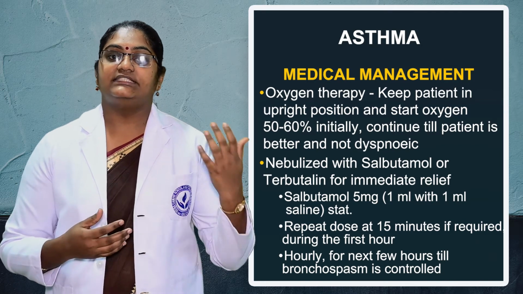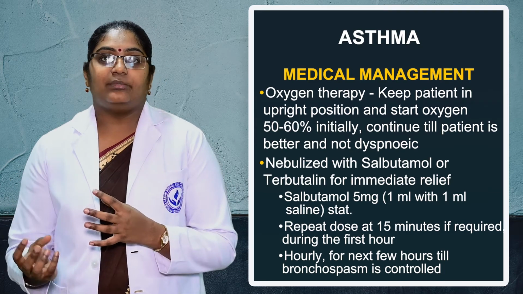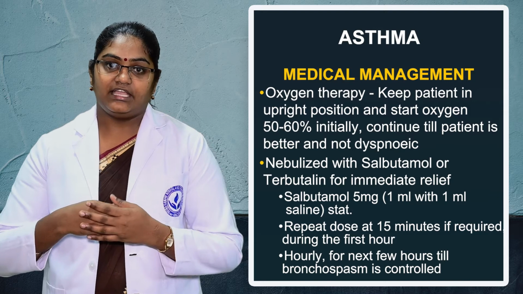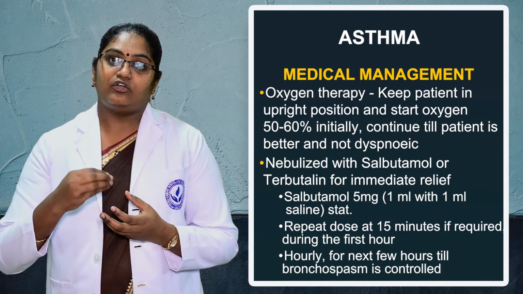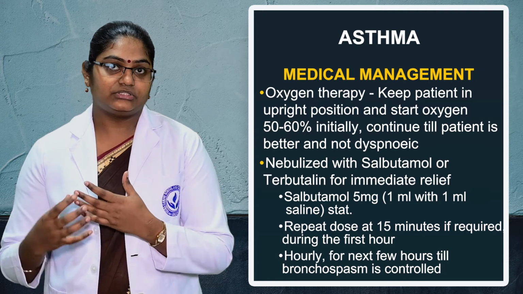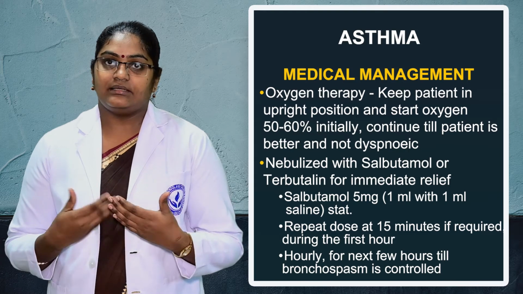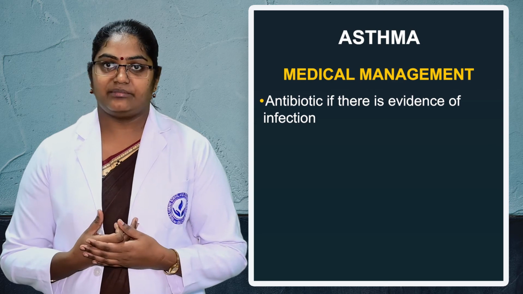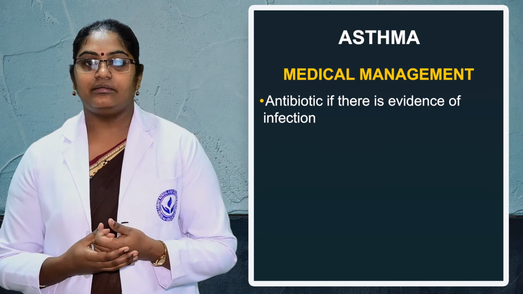As you know, salbutamol or terbutaline is the medication that helps where there is accumulation of sputum. We have studied in the pathophysiology that in the bronchus and bronchioles, the secretion will be increased and accumulate. So it will help to remove all that accumulation in the bronchus or bronchioles, and it also relieves the bronchospasm. That will allow easy breathing. And next we can see the antibiotics. We can provide antibiotics if the patient has any kind of infection.